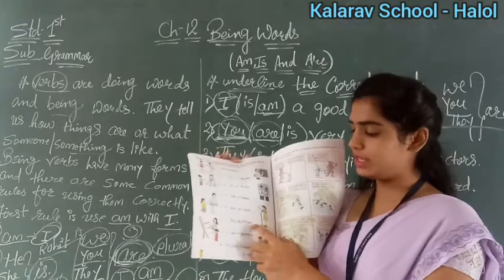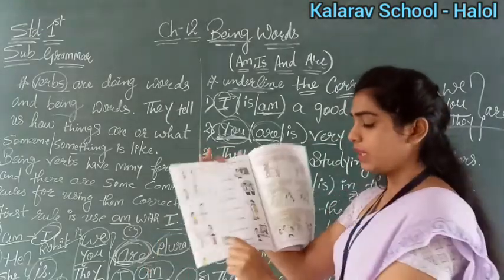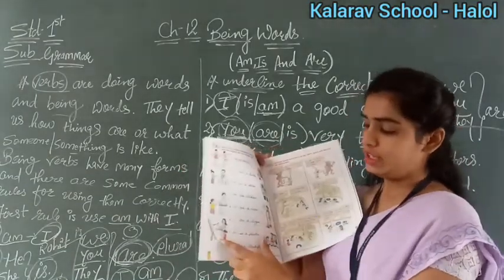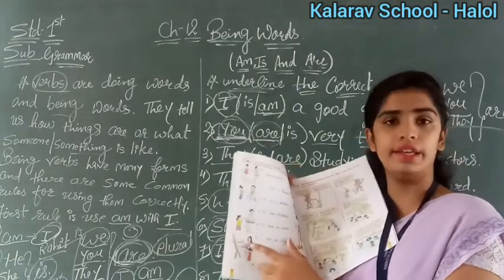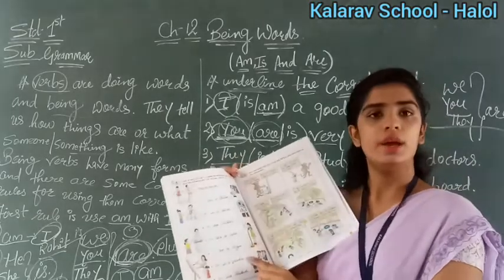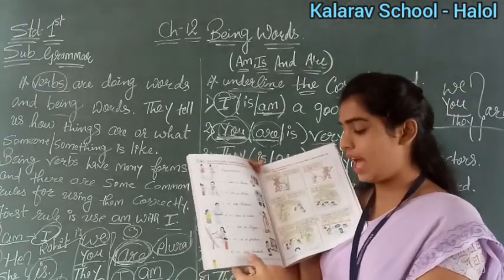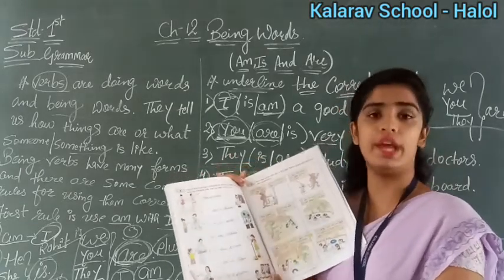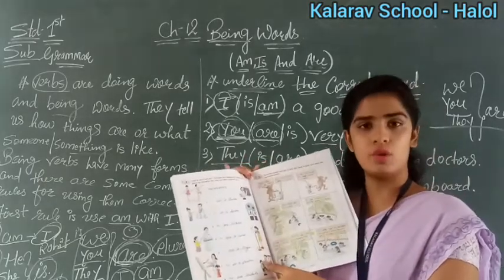So I am a singer. What is the girl telling? That I am a singer. She is blank. So what will we write? Girl, what is the girl telling? That another girl is painting. So what will come here? She is a painter. And the eighth and last number is they are students. The boy is telling that there are so many students, right? Here we will use are. Why? Because there are many more students.